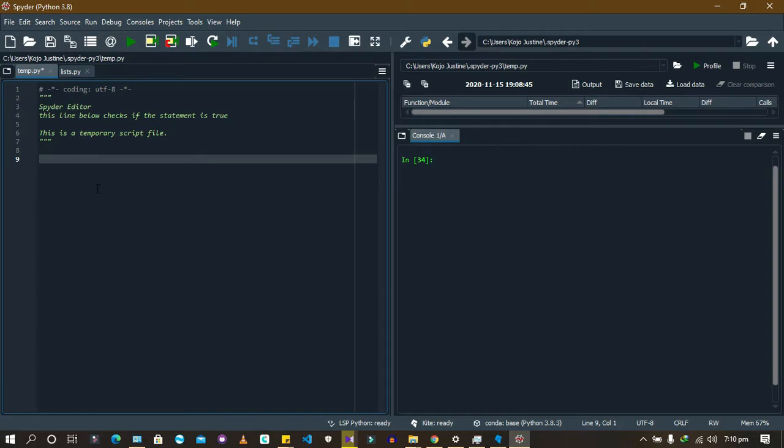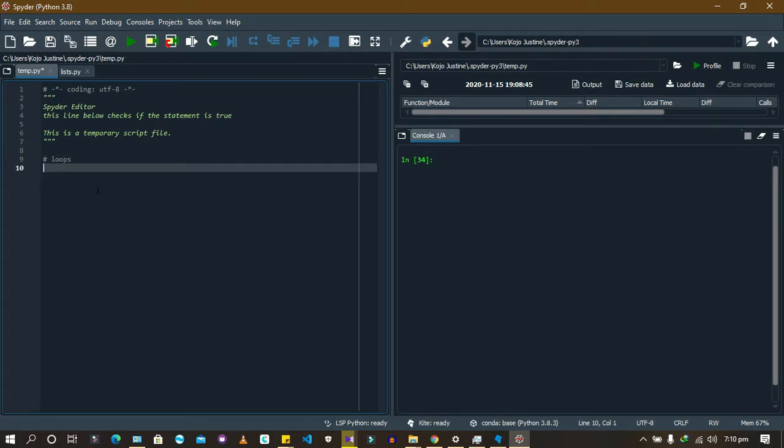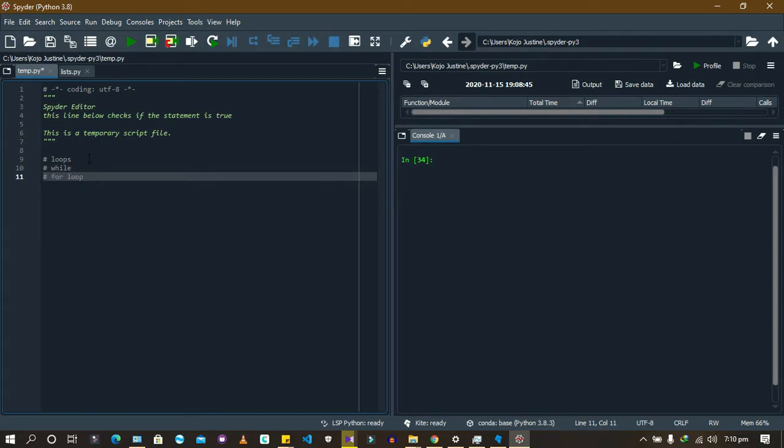Today we want to learn while, okay, not just while loops. We are coming to learn loops. And for loops, we have two kinds of loops. We have the while loop and we have the for loop. Okay, we have the while loop and the for loop. Let's start with the while loop.